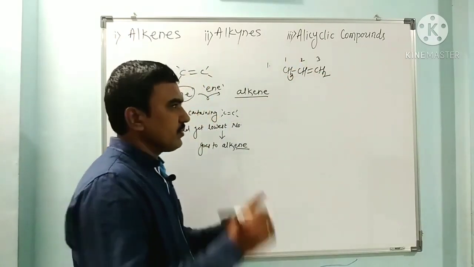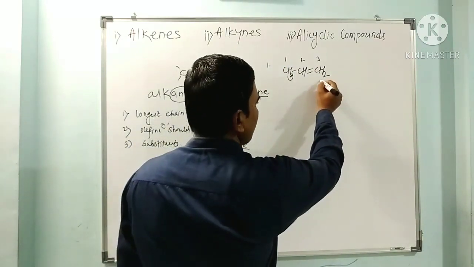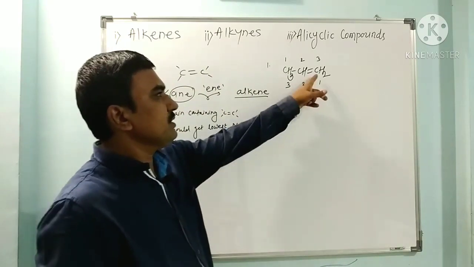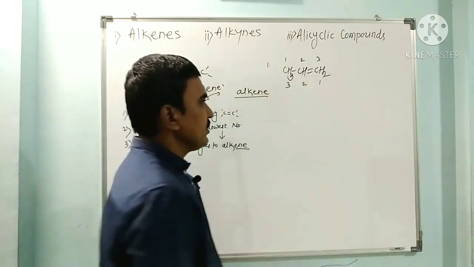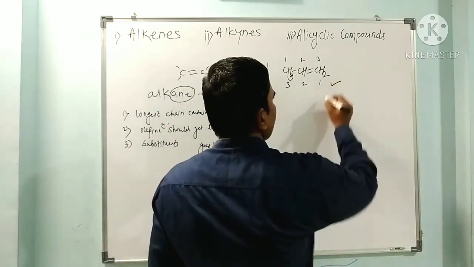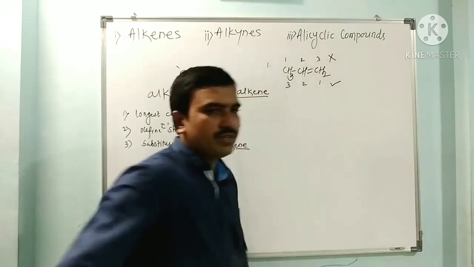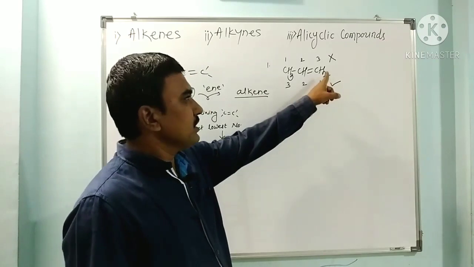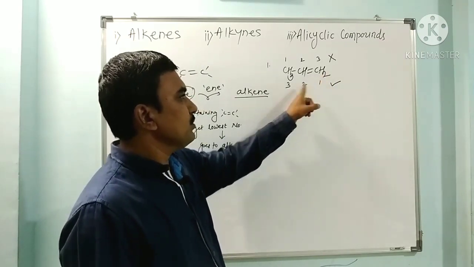If we start numbering from the other side, the first carbon is the olefinic carbon. So this is the correct numbering, while the other is wrong. We give numbers in such a way that the doubly bonded carbon gets the lowest possible number.